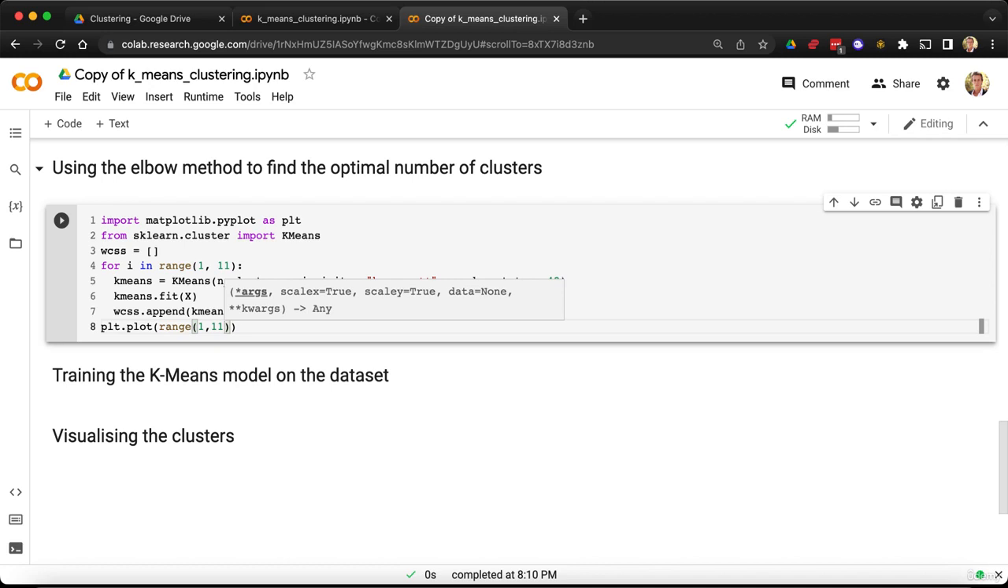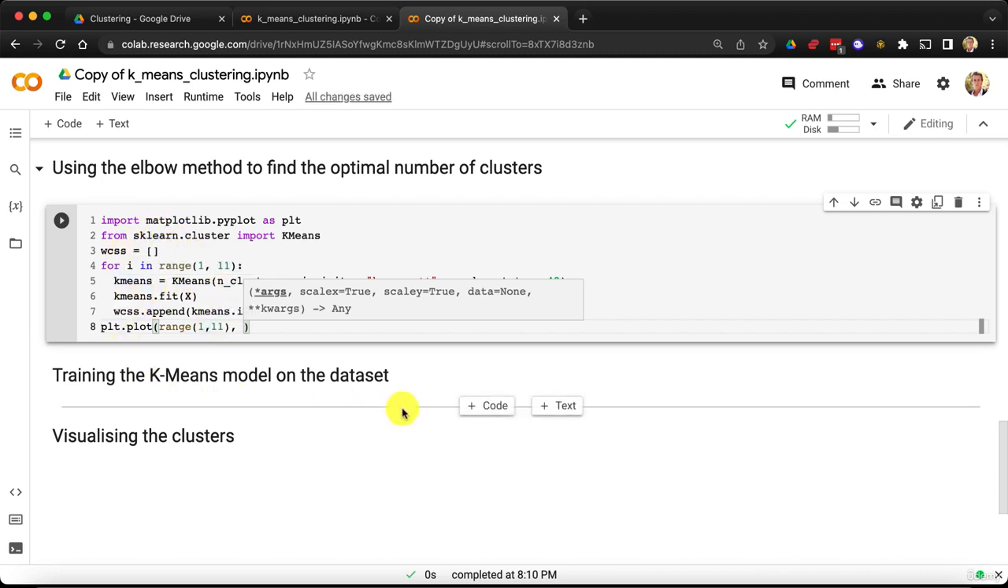But I go up to 11 because the upper bound is excluded. So that's for the values on the x-axis. And then, in the second argument here of the plot function, well, we have to enter the values of the y-axis for each of those values in the x-axis going from 1 to 10. And well, we already have those values. That's exactly what we got thanks to this for loop here.